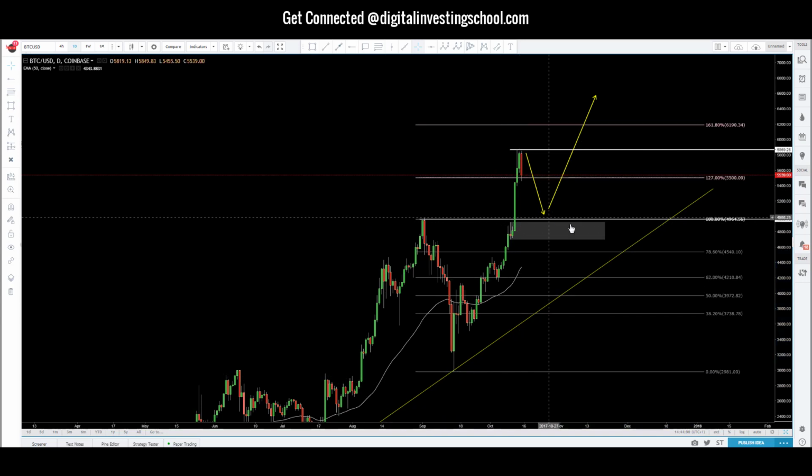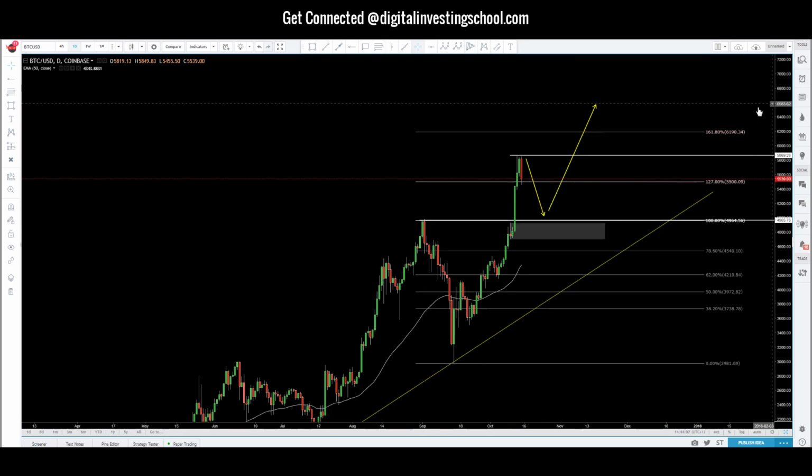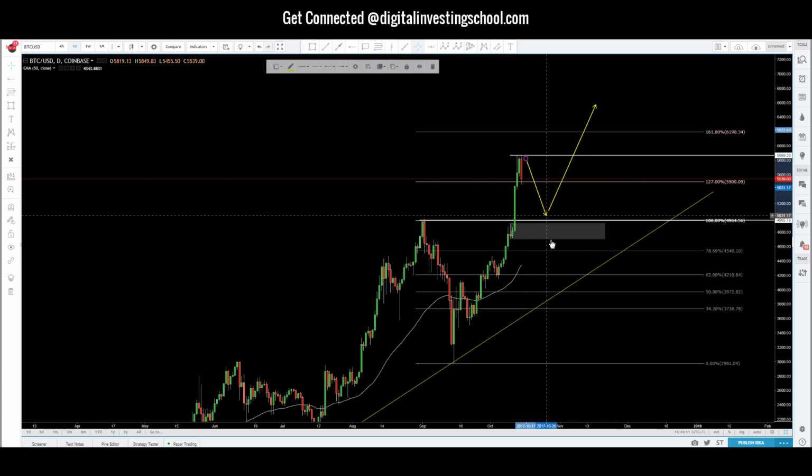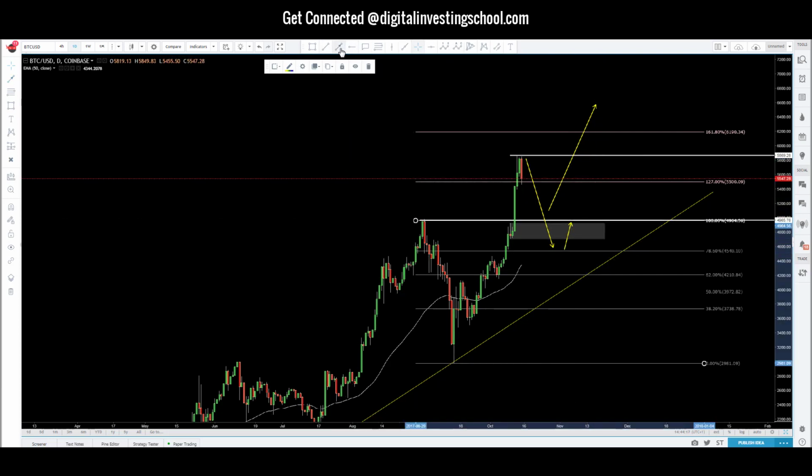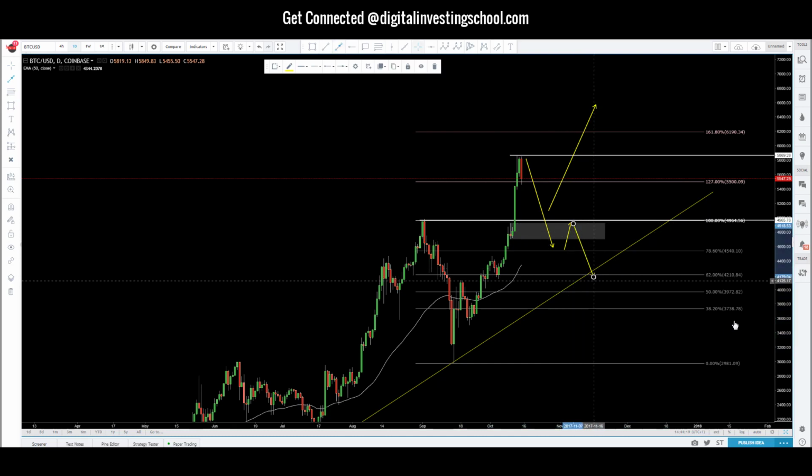So if we see price pull back here, we're going to be looking for opportunity at 61.90 for our next level or our next high. Now, at the same time, it's possible price can break below this level, and then we're going to find a short-term correction and maybe a retest of this trend line. So that's another possibility. So we'll be watching also the 62% of the fib, which is